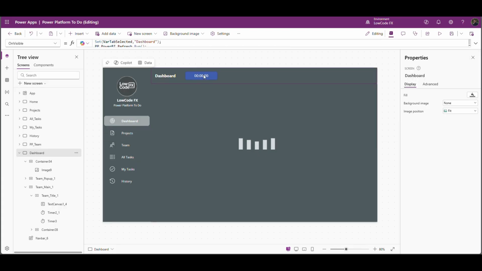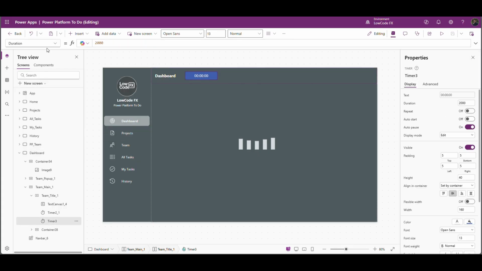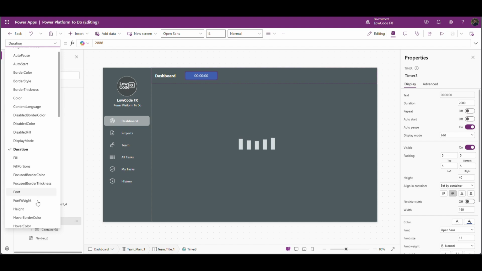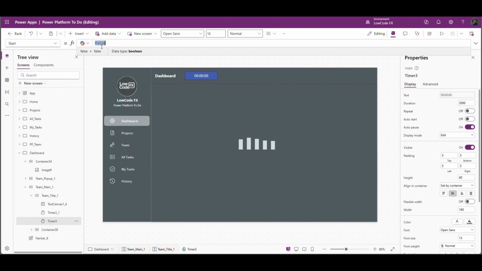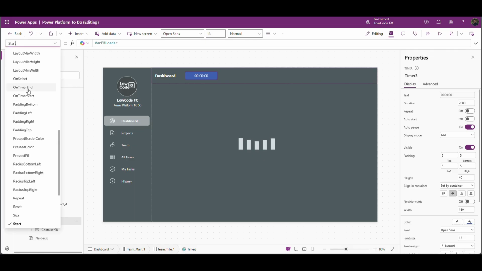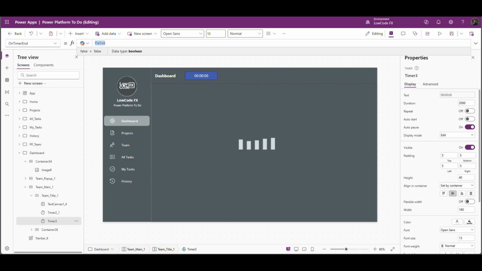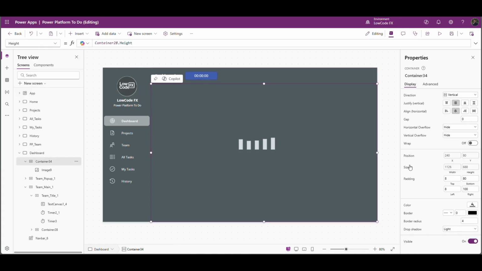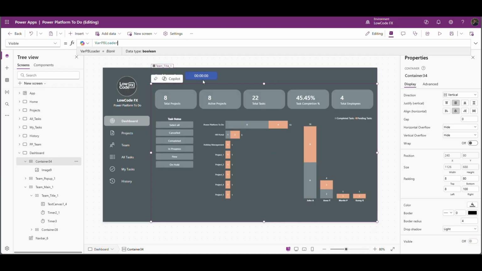I will use it in this. So to start this timer, here I will pass var pb loader, and on end of this timer, that time variable as false, and this variable is nothing but the visible property of this loader.